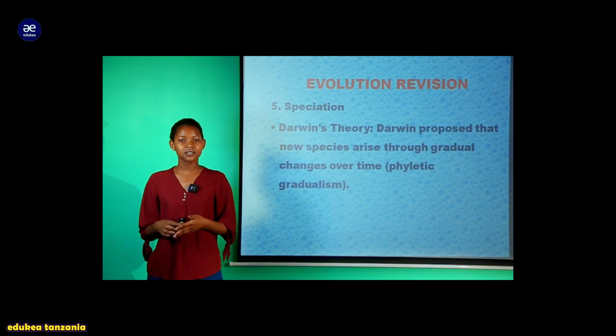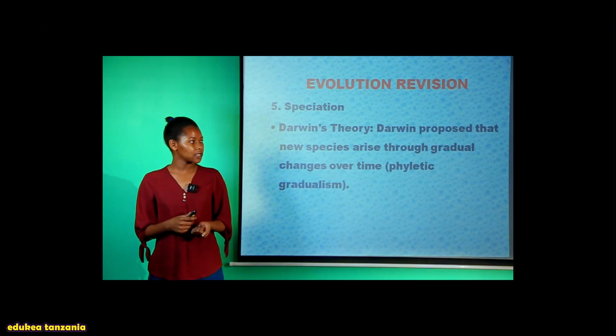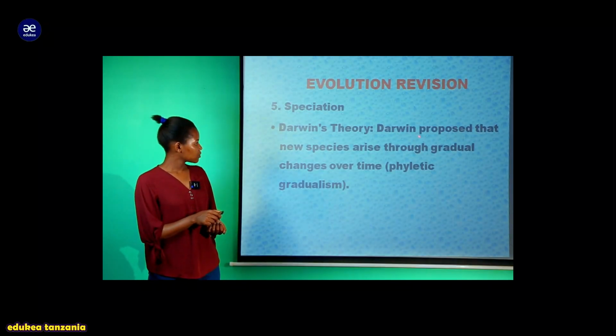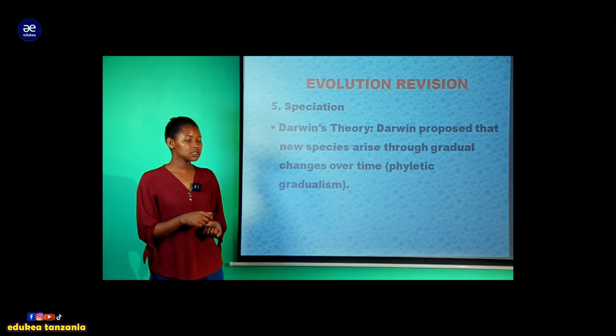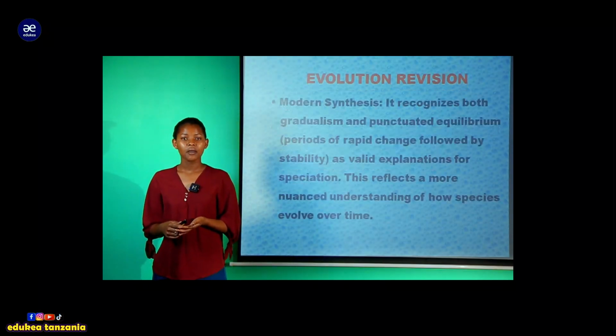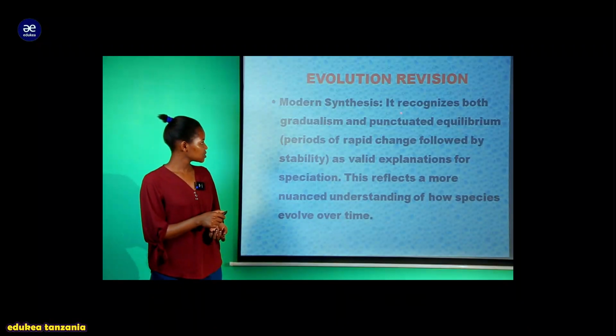Also, we are going to look at speciation. As we can see, Darwin proposed that new species arise through gradual changes over time, which is phyletic gradualism. But the modern synthesis recognizes both gradualism and punctuated equilibrium as valid explanations for speciation.